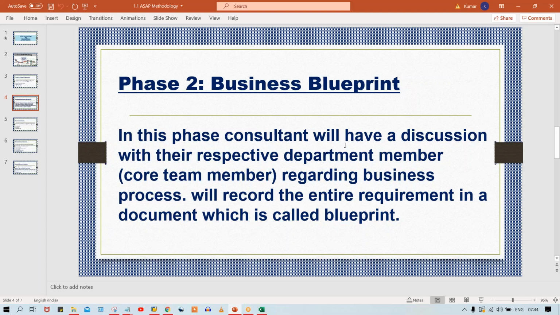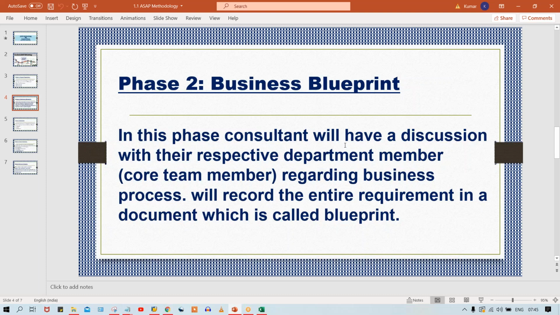In the finance department also, let's suppose a total of 200 employees are there. It doesn't mean that we are going to discuss one by one with every person. So Tata Motor is going to deploy a particular person from the finance department, saying that this person is going to represent the entire finance department. One expert, one senior guy will be there from the finance department, the front face who represents the entire finance module, right? That person is called the core team member.